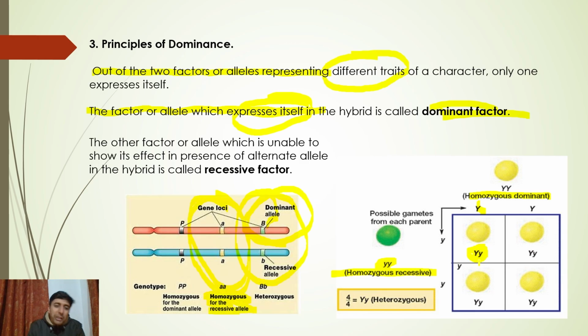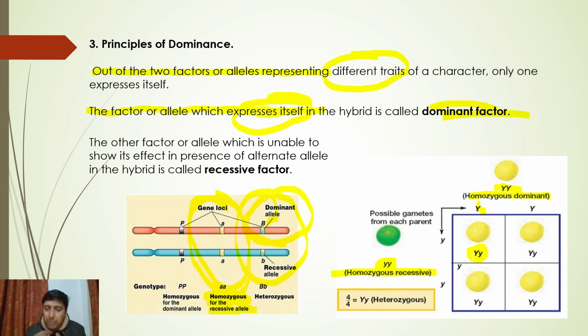I hope I have made this clear. In homozygous, everything is jolly good. In homozygous this is yellow, in homozygous this is green. But what happens when they are crossed? When we have a heterozygote, who shows the effect? The trait that shows its effect is the dominant trait. Are you guys following me?